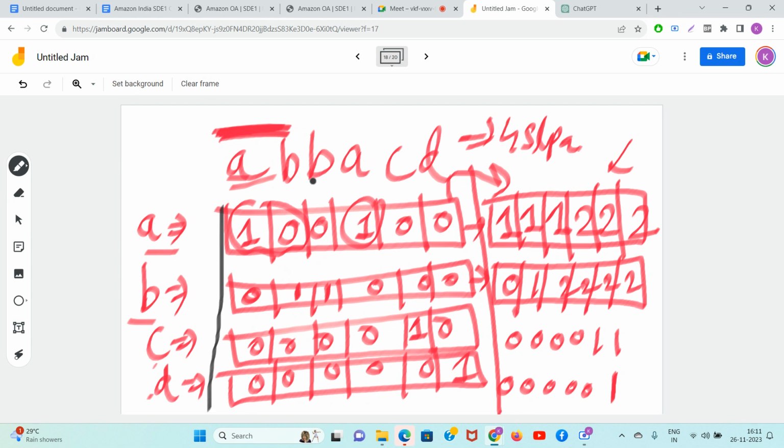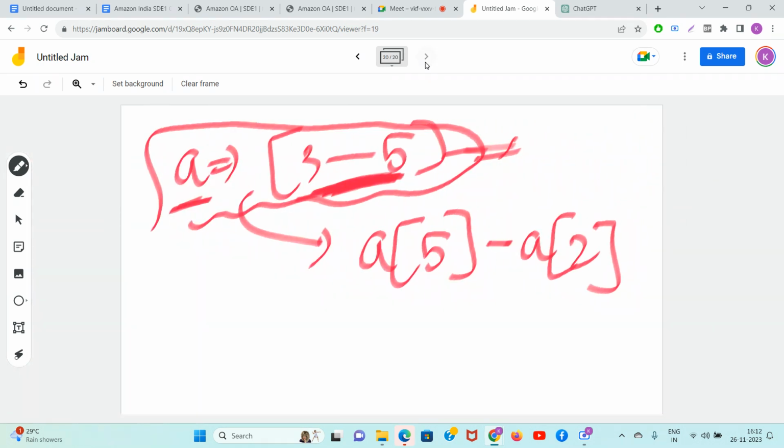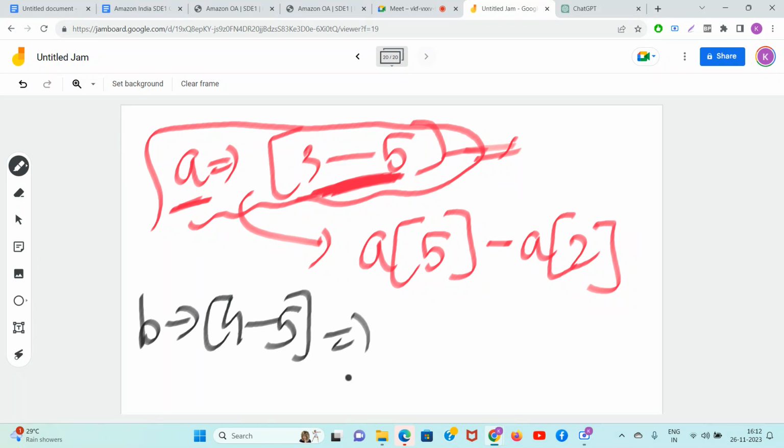वैसे अगर कोई B का पूछे तो guys, can you tell me how many times is B coming from index 4 to 5? Not the actual number, the formula. कोई अभी कल तुमको आके बोल दे कि B 4 से 5 में कितनी बार आ रहा है, क्या बोलोगे? It is nothing but B of 5 minus B of 3.